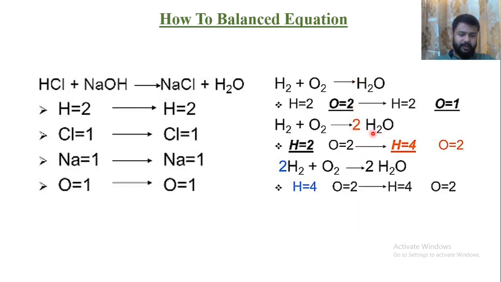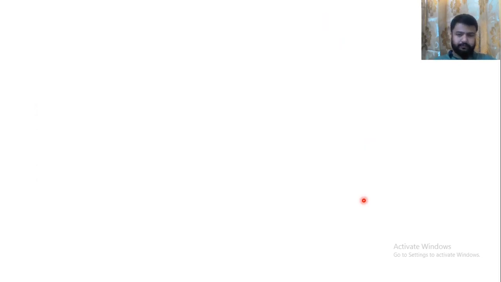Now it will have 4 H and 2 O. So now the hydrogens on the reactant side are less than those of the product. So what do we do? We just add 2 there. So now this hydrogen is 4, this is 2, and this is again 4. So this is a balanced chemical equation.